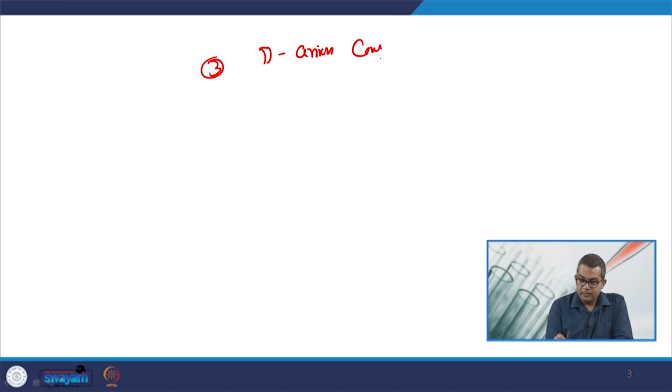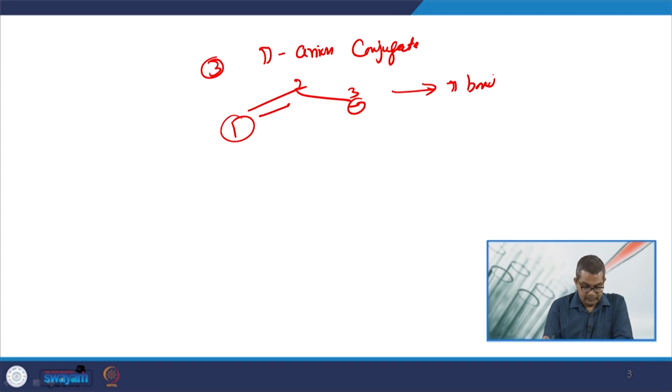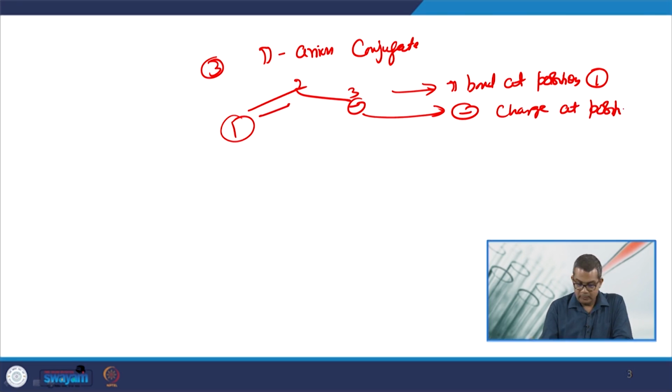Another, the third one, is pi anion conjugate. Now, the example is, here 1, 2, 3. So, the pi bond at position 1, and this is negative charge at position 3.